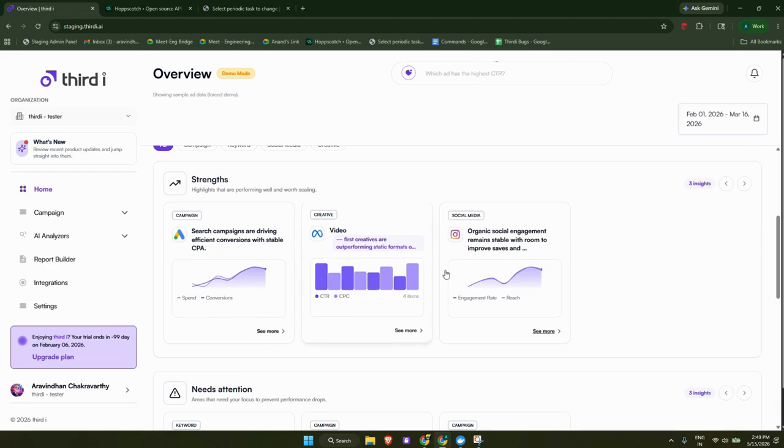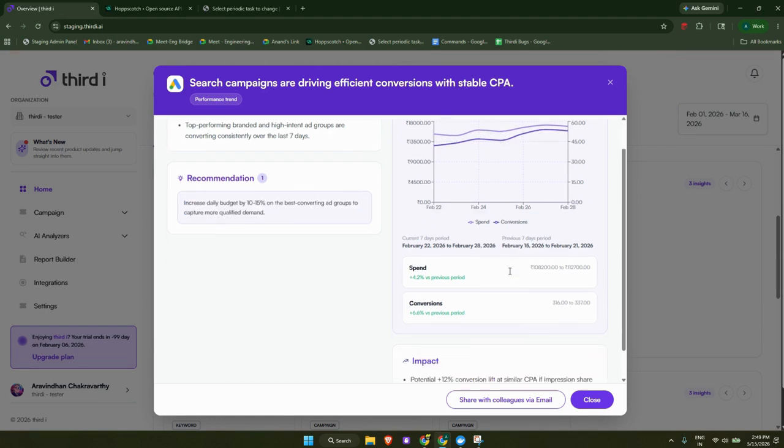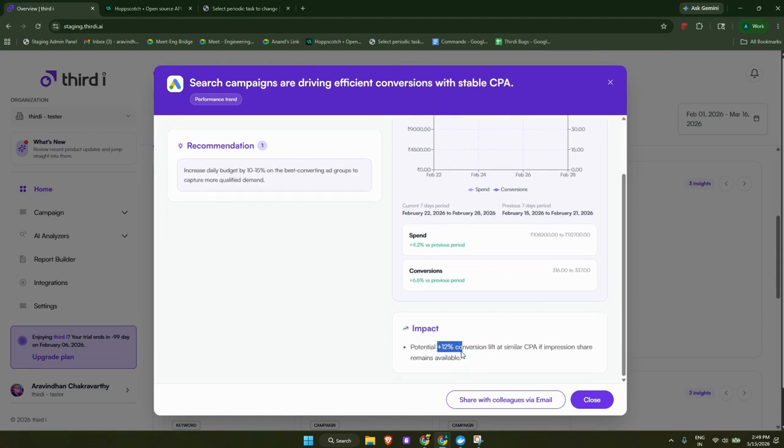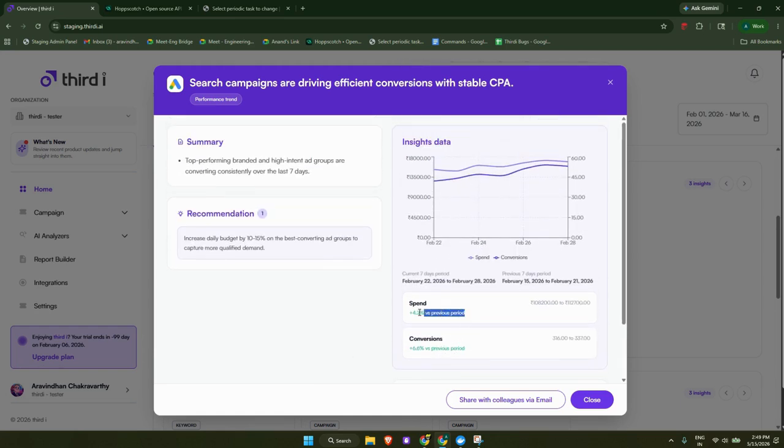Now if we move to the positive ones, here we can see that it asks us to increase the budget by 10 to 15%, and it says the impact will be a plus 12% conversion lift at a similar CPA. It also says this one has above 5% growth in spend when compared to the previous period, whereas conversions have grown by 6.6%, which is very good because the ratio between spend growth and conversion growth is smaller than 1. We can see the date range is for the past 7 days.